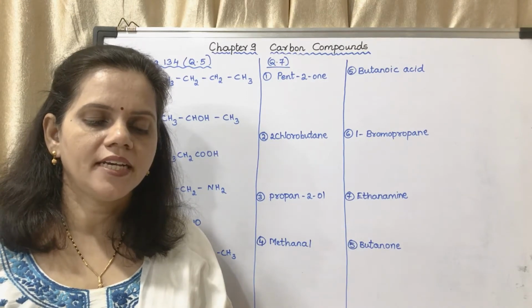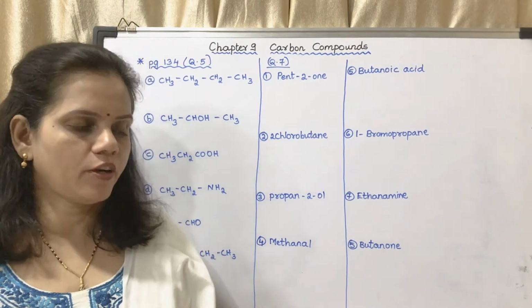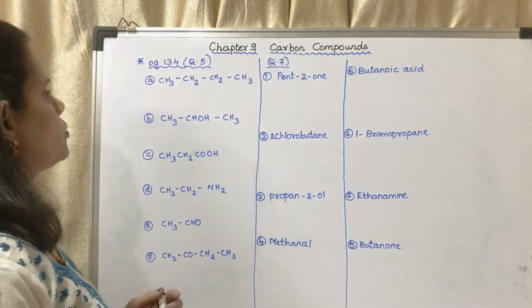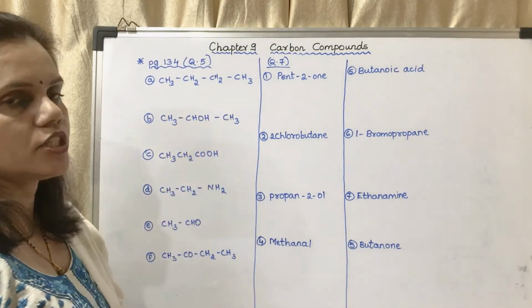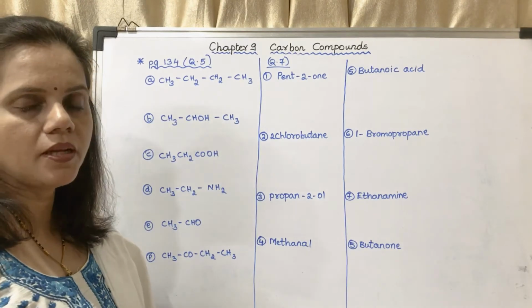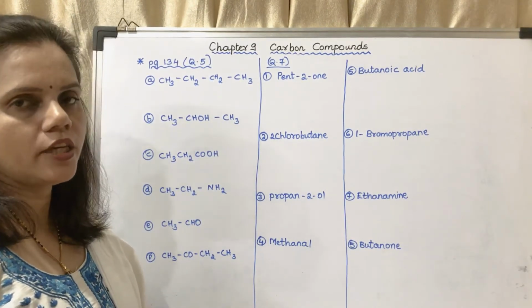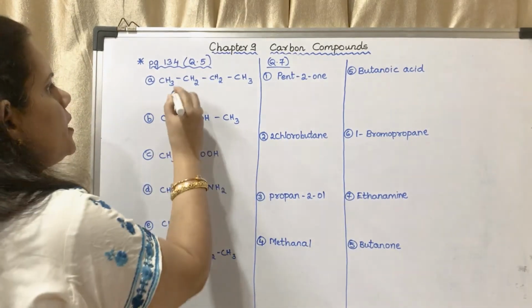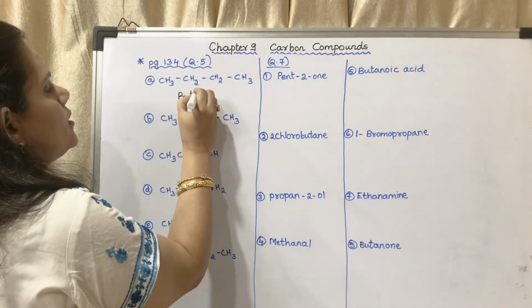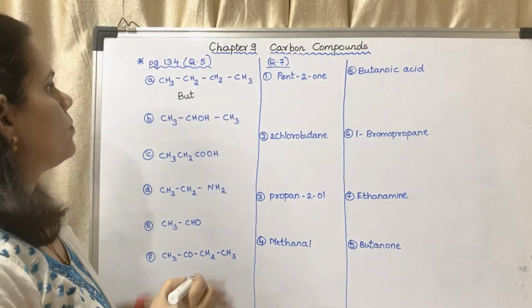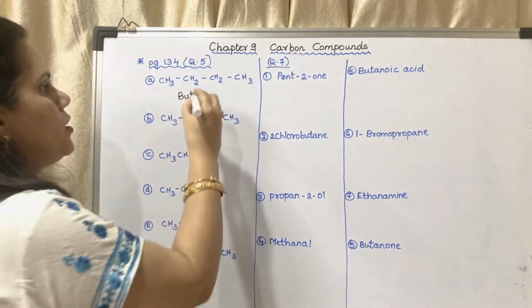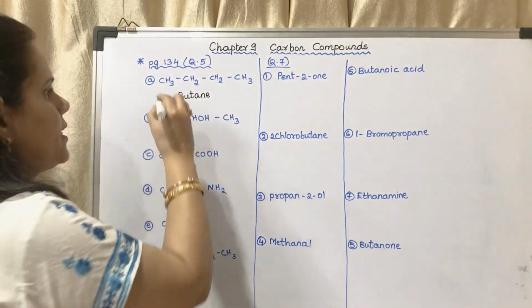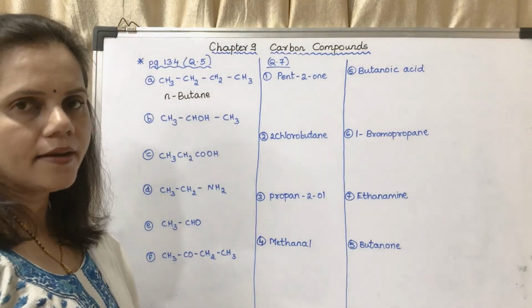Question number 5. Write the IUPAC names of the following structural formulae. They have given you some structural formulae. You have to write the IUPAC namings. Okay. So the first one is this CH3, CH2, CH2, CH3. Here you may see there is no double bond. There is no functional group. Okay. So you can directly write the name. How many carbon atoms? 4 carbon atoms. 4 carbon atoms means it is but. Okay. It is but, or butane. Now, as it is having C-C single bond only, I will add ANE to it. So it will be butane. As it is a straight chain hydrocarbon, it will be n-butane.